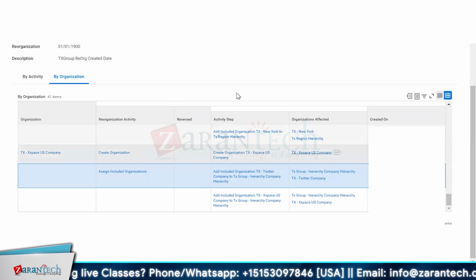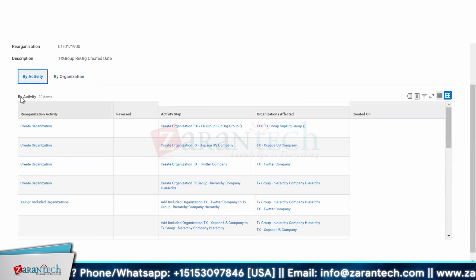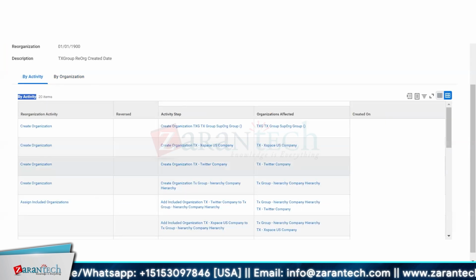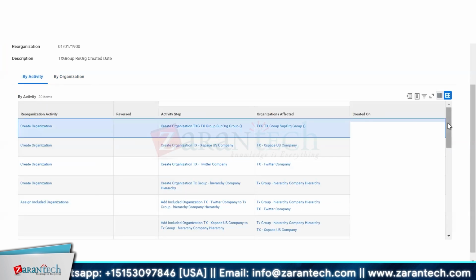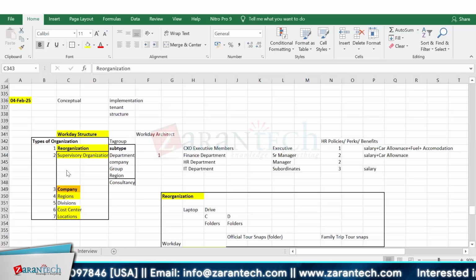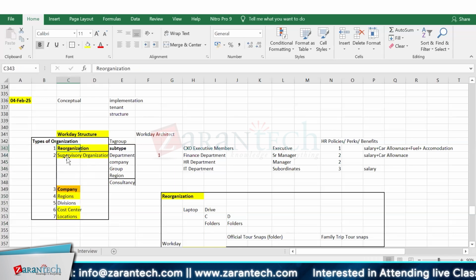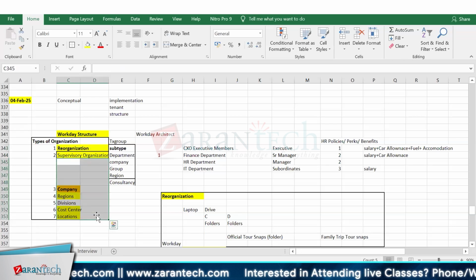With the transaction side, I will let you know later on. And which activity I performed, at which date and time, is here, activity wise. Clear? So you can view this whenever we define organizations, we basically call it reorganization to create it.